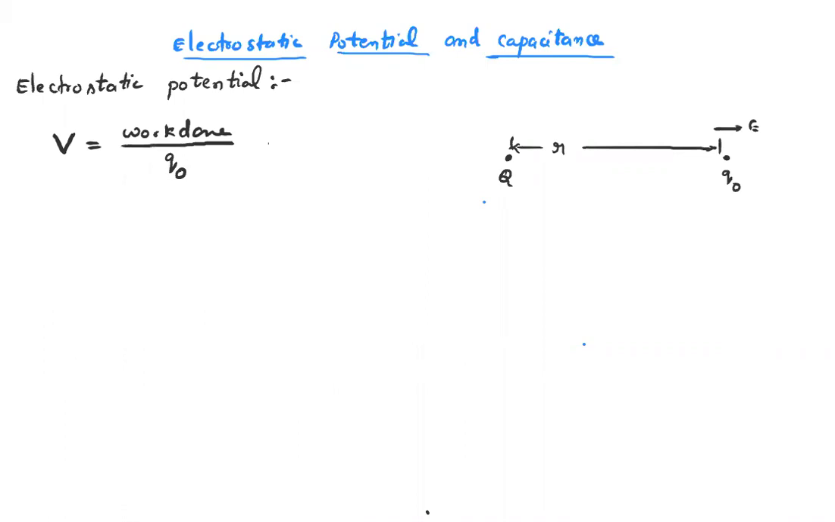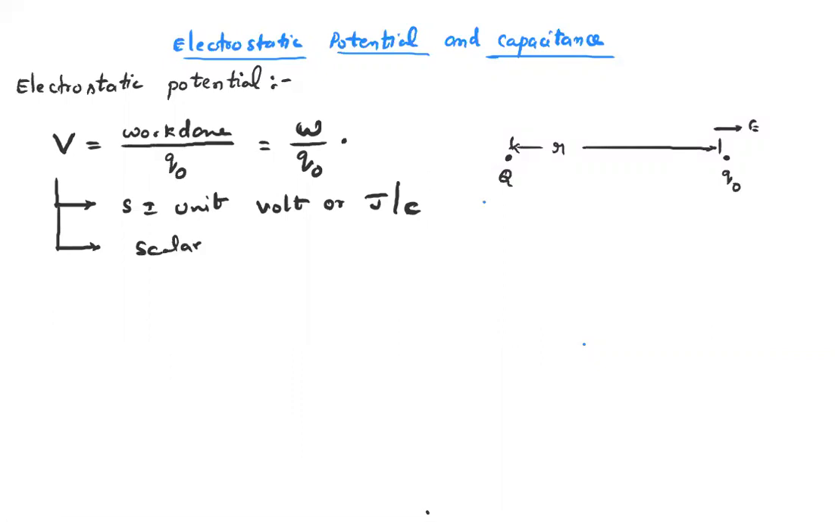Mathematically, we can write it as work done W by test charge Q naught. Now here, what is the SI unit of electric potential? Here the SI unit is volt, or joule per coulomb. It is also known as volt. Electric potential is a scalar quantity. Since work done is scalar, therefore electric potential is also a scalar quantity. Now, what is the definition of 1 volt?